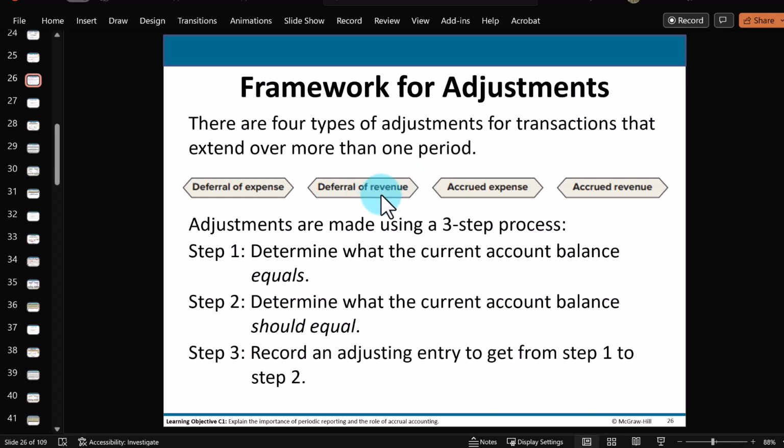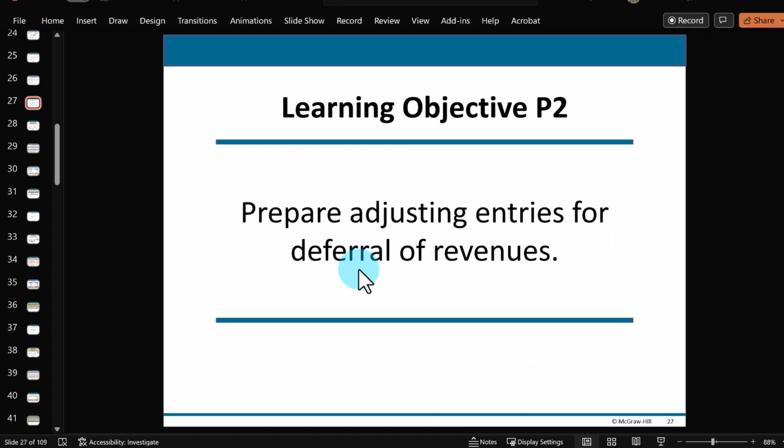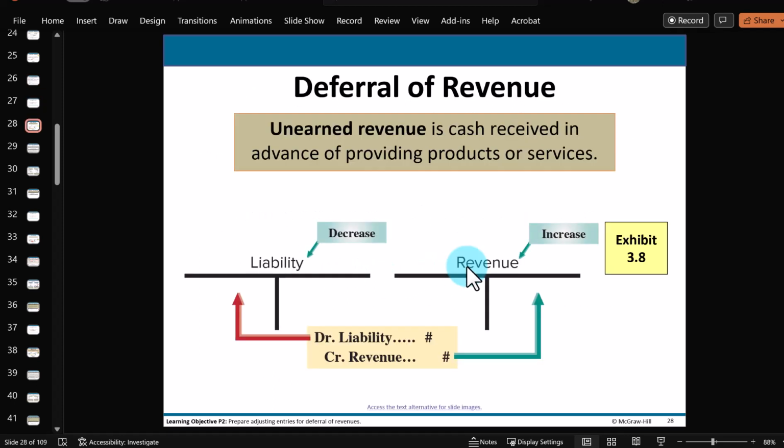liability we owe. Or another way is to provide the services already in this period, but collect the money later on. So in the meantime, we're going to accrue a receivable from our customer and collect the cash in the next period. So the first one is that deferred revenue or deferral of revenue. So we're going to already collect the cash.